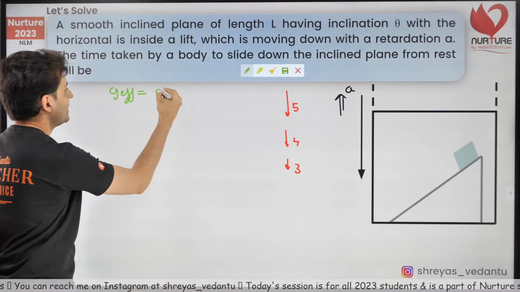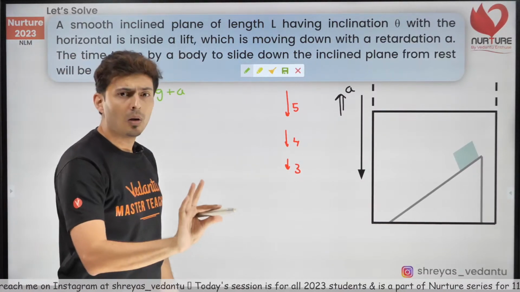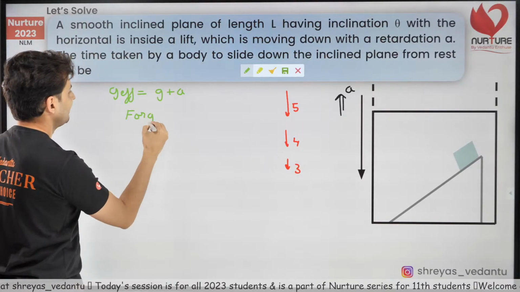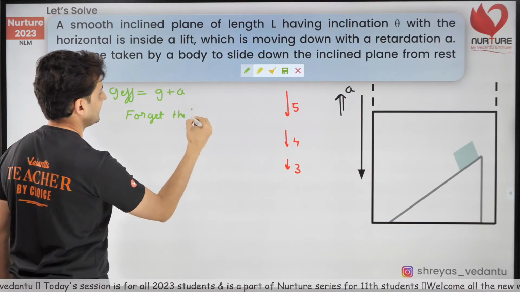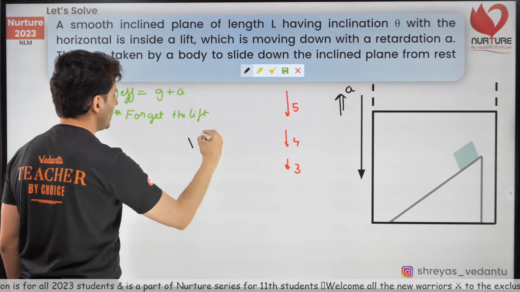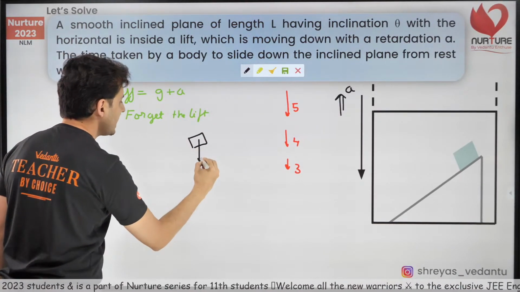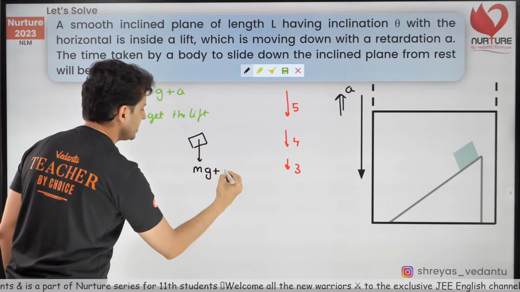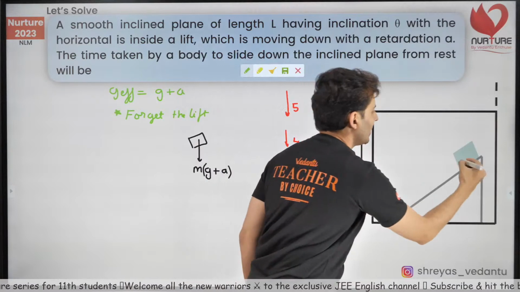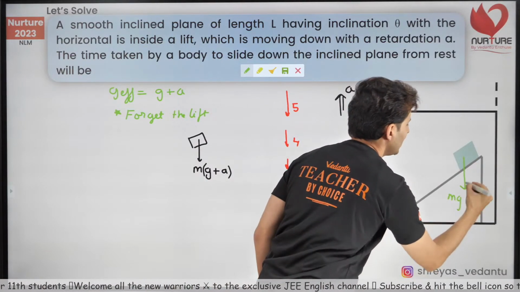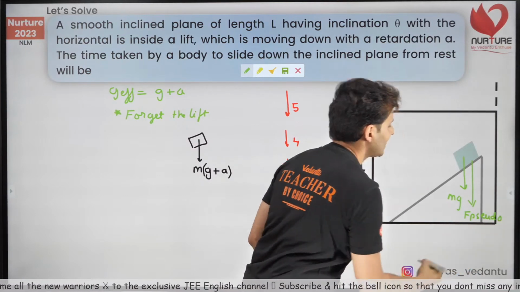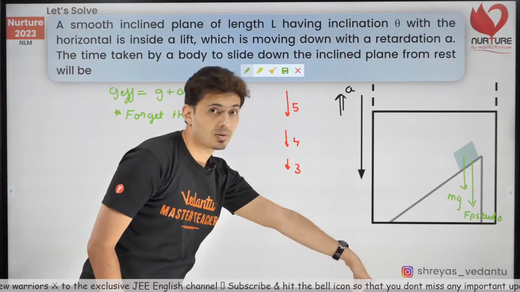So the G effective will be G plus A. So, forget the lift. That's the trick. Forget the lift and think like the normal problem. Instead of mg, you have m(g plus a). Why is this g plus a coming, guys? Simple. Because apart from mg, you also have the pseudo force downwards. Because the lift goes up, pseudo force always acts opposite.